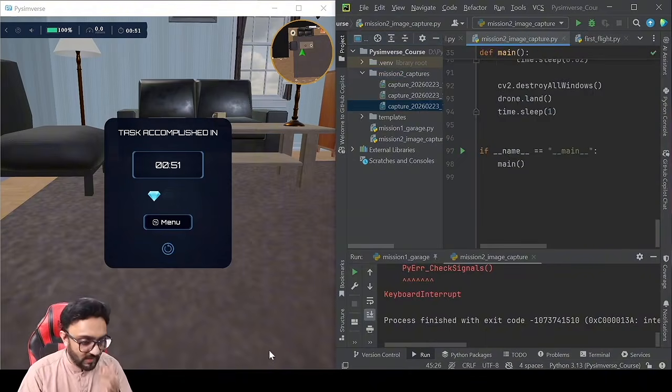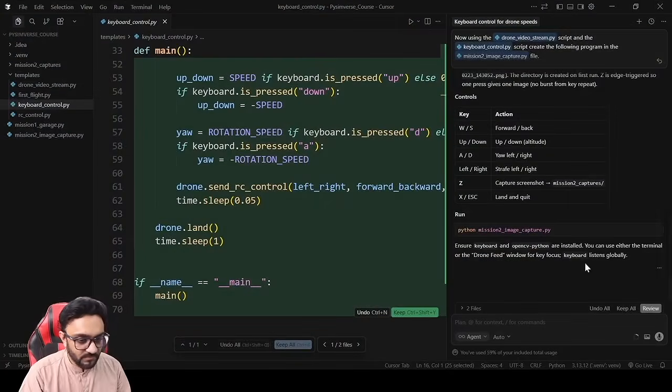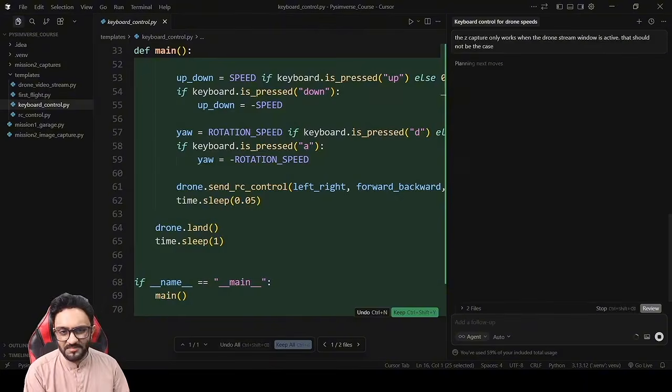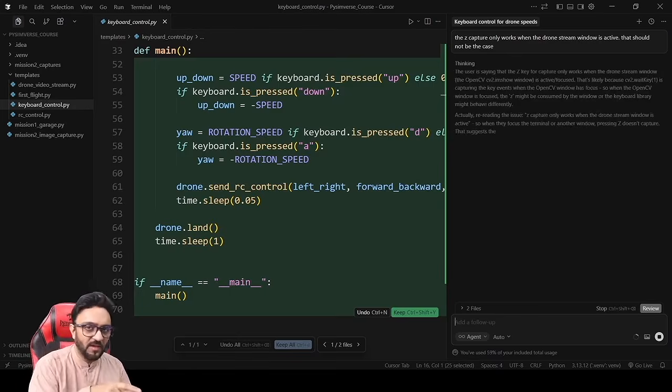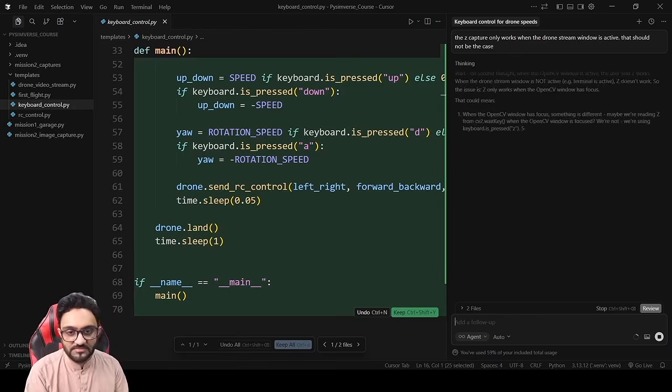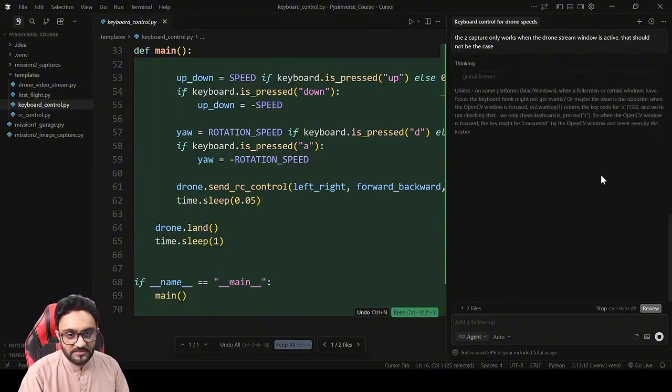So we will tell our AI to fix this. We don't want this. Okay, so the Z capture only works when the drone stream window is active. That should not be the case, right? Because it doesn't make sense. One time I have to click one window, then I have to click the other window, and then yeah, it's a mess, right? So let's tell it to fix it.